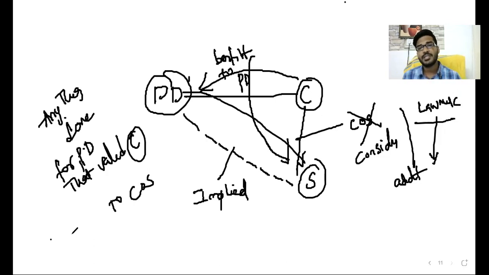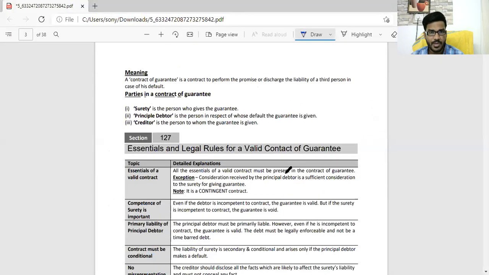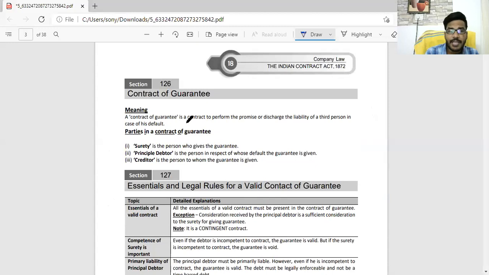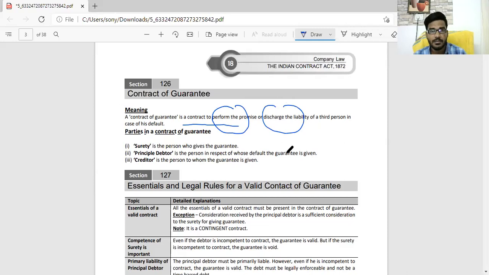Generally, there is no consideration, but there is a consideration to the contract of surety. This is nothing but the definition of the contract of surety, Section 126. Okay, so is everyone clear about the definition or not? So go through the definition here. A contract of guarantee is a contract in which one person makes a promise to perform the promise or to discharge the liability of a third person. That is called a contract of guarantee.